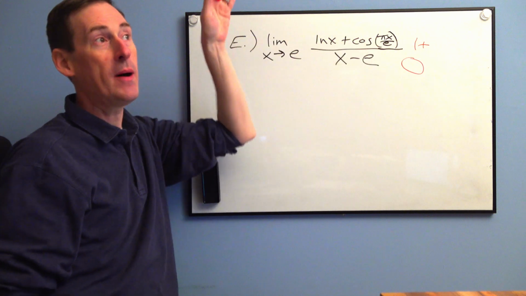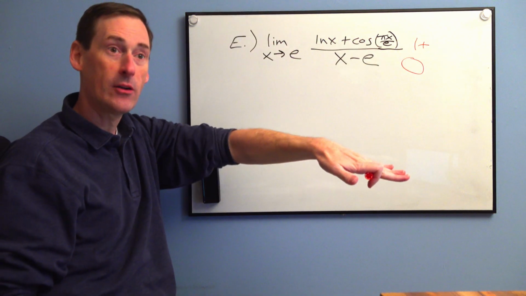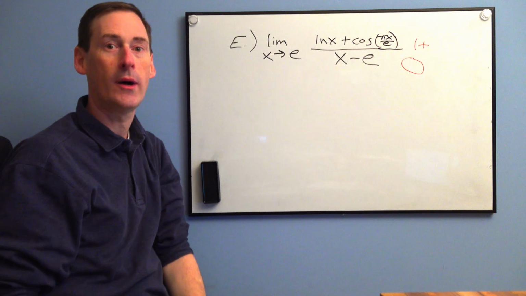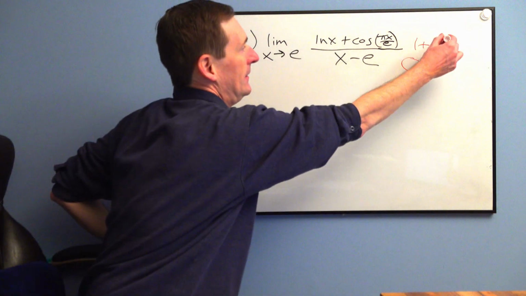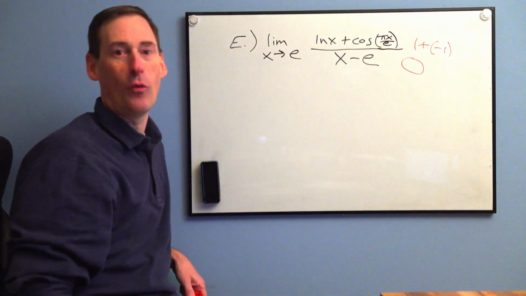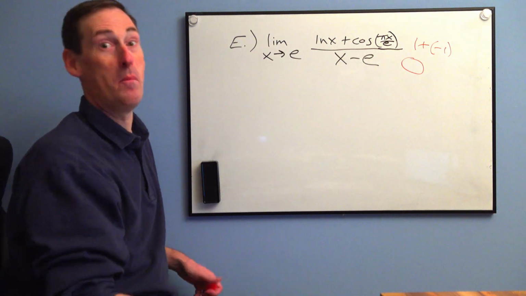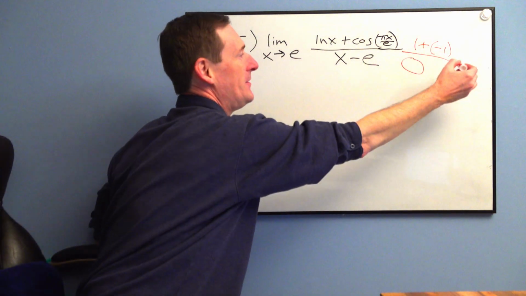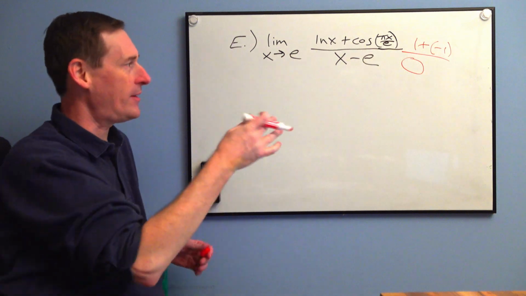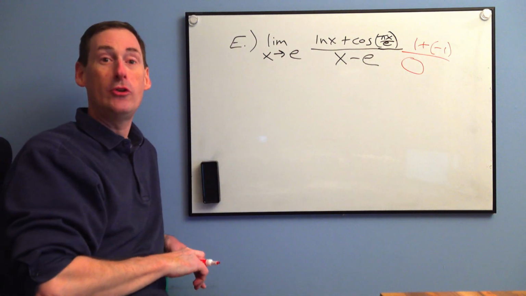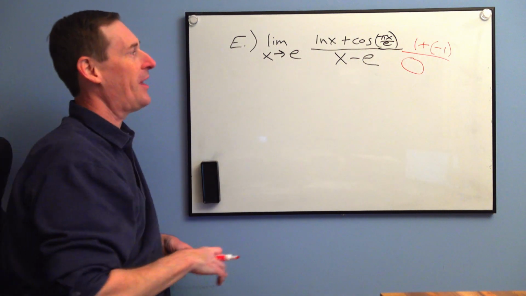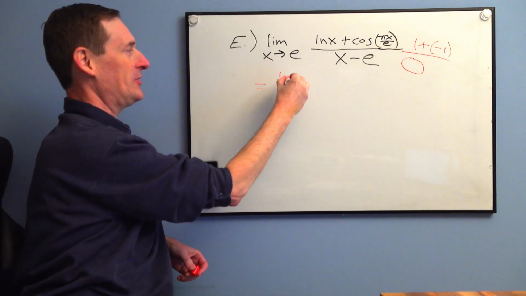The cosine of pi is a valley on the cosine graph, and all valleys are worth -1. That's 1 plus -1. That's 0 over 0. Big surprise. So we get 0 over 0, which means we are allowed to use Bernoulli's rule, and we can do this.